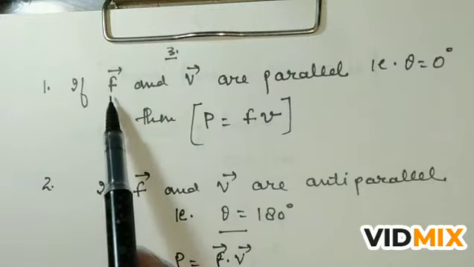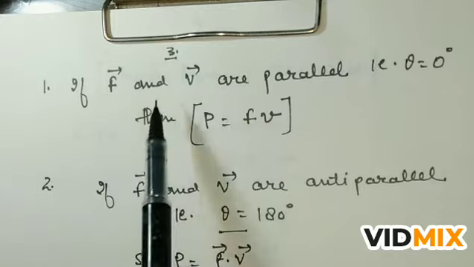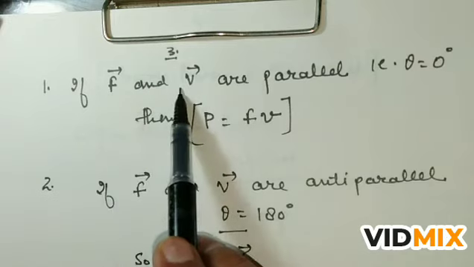Now since F and v are force and velocity, these two are vector quantities and the power is a scalar quantity. So consider the angle between force and velocity.